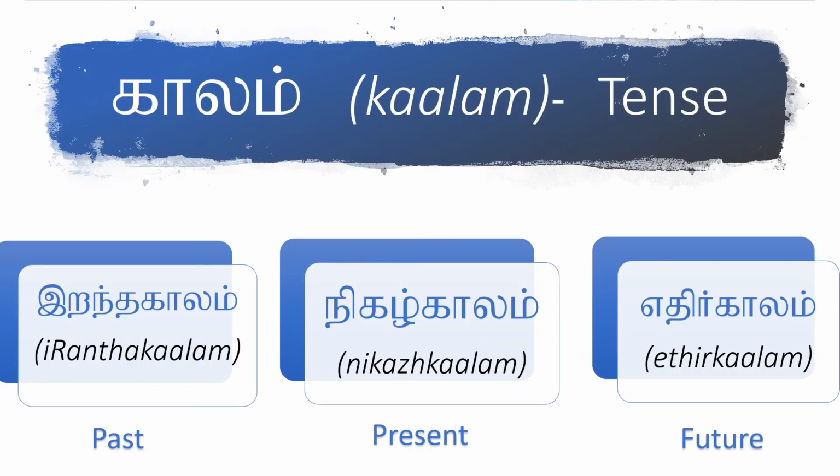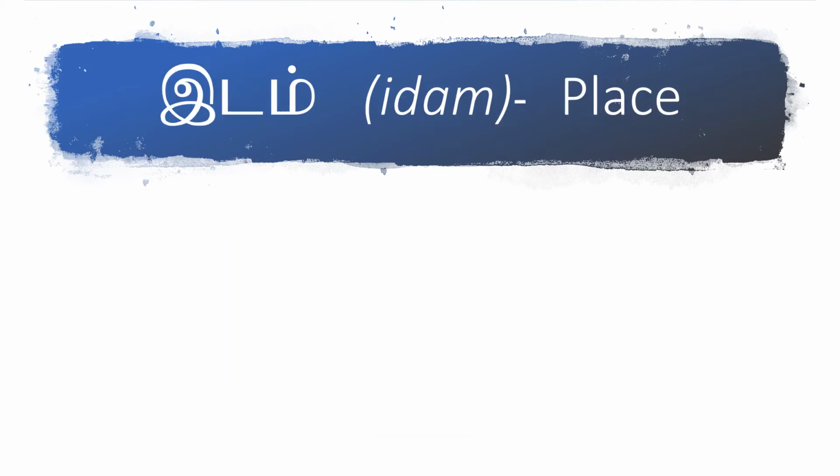Kaalam, tense. Kaalam can be divided into 3: irandha kaalam, past; nigazhkaalam, present; and edirkaalam, future. Idam, place.